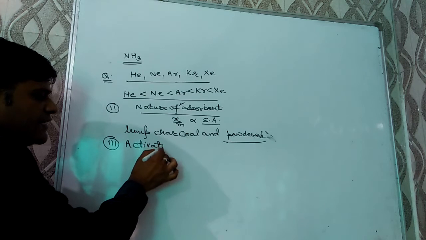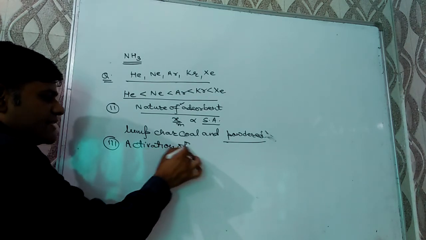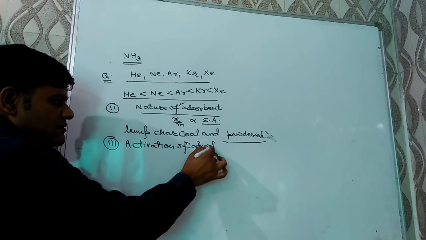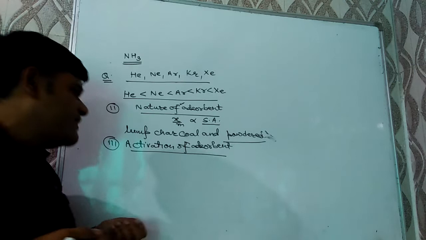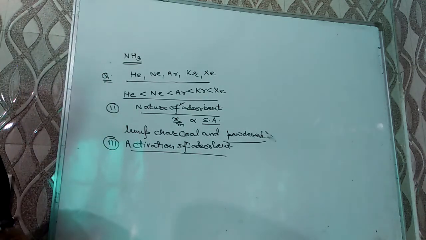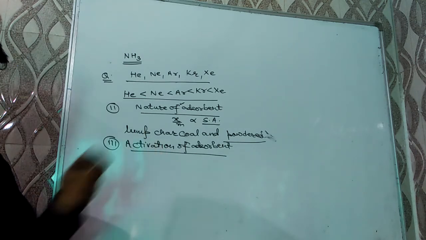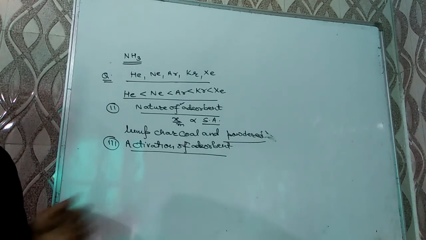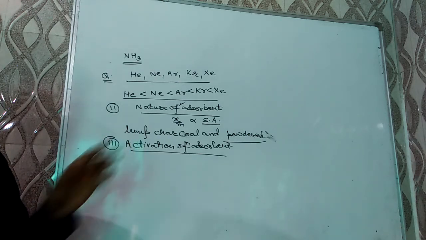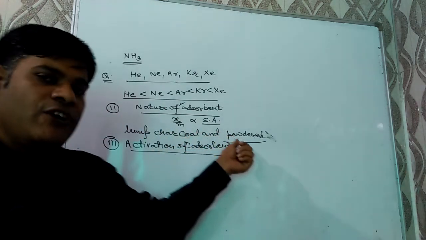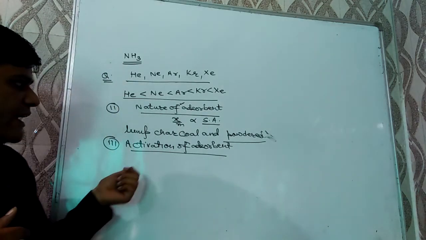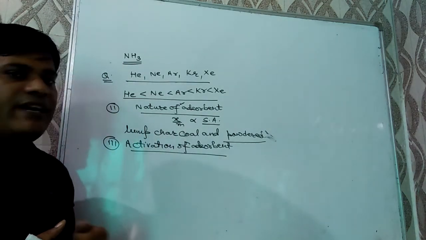Third factor on which adsorption depends is the activation of adsorbent. First question may be there, what do you mean by activation of the adsorbent? Increase of surface area of the adsorbent by a suitable method is known as activation of adsorbent. It can be done by changing into colloidal state, converting into powder form, or by heating.